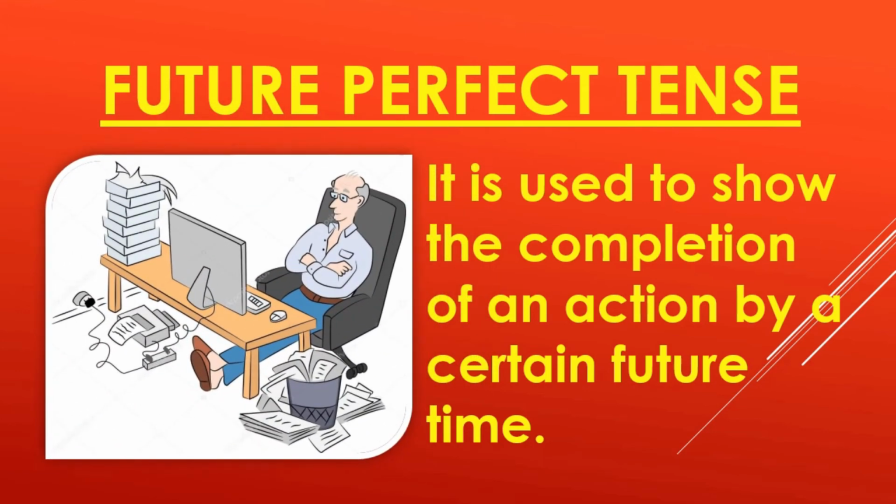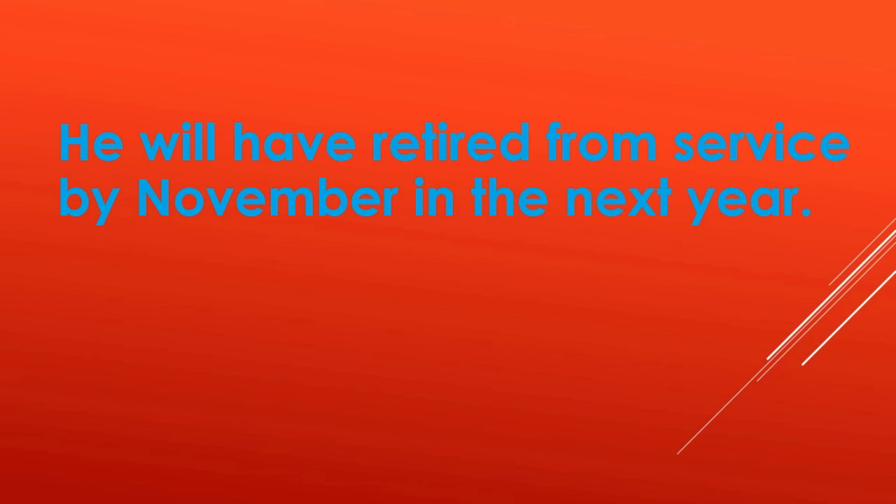Now look at this picture. We find an old man sitting in his office. Now let us suppose he is going to be retired in the next few months. Therefore, his retirement will take place in the future, and we know what the time is. Now look at these examples. He will have retired from service by November in the next year. So future perfect tense always indicates a certain time in the future when the action will get completed.